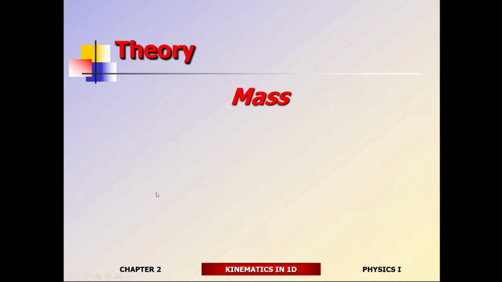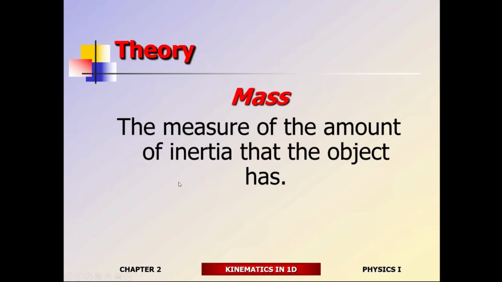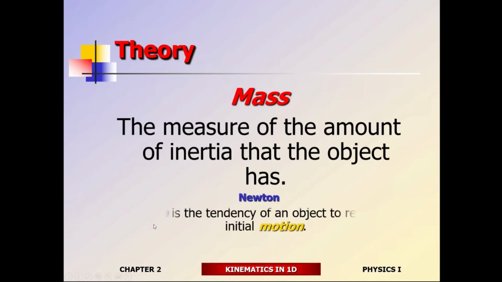And the physics that we're doing right now is known as Newtonian physics. Mass, he says, is a measure of inertia. Inertia is the tendency of an object to retain its initial motion. Motion means something specific in Newton's definition. Motion means velocity. Velocity is a combination of speed and direction.